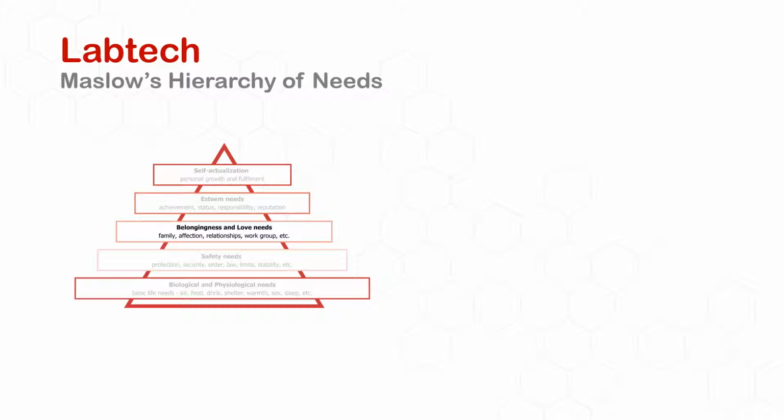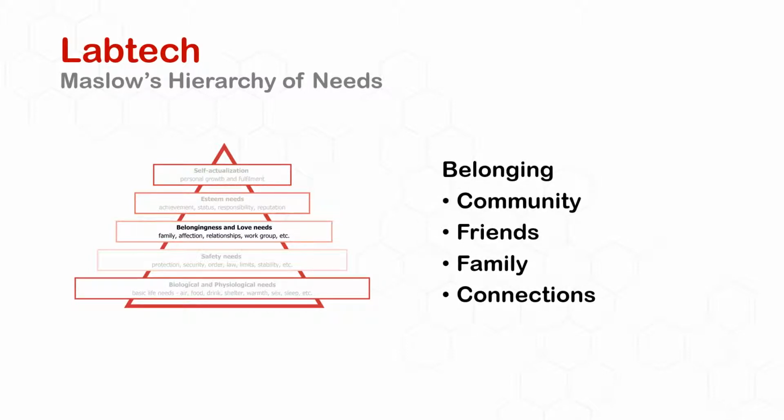So the next tier up is belonging, and everyone wants to feel like they're in a group because we're social animals. So we want to feel that we are in a community. In a work environment, it's ideal if we can feel that we're in some sort of community. It would be even better if we had some friends in that community. So forming friendships and bonds within any kind of group is important.